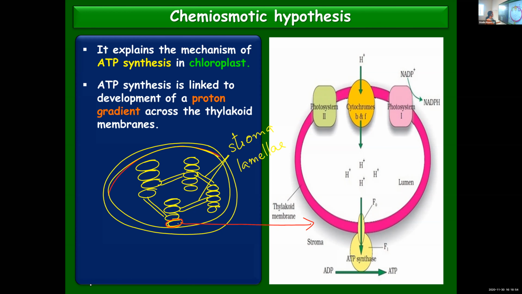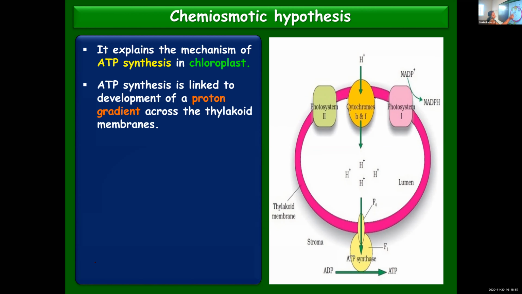You can find the components of the photosystem and cytochromes, the different components necessary for non-cyclic photophosphorylation, arranged on the membrane of the thylakoid. This is the lumen, the space inside the thylakoid. And this is the stroma, because chloroplast has a matrix, which you call the stroma. It is in the stroma that the thylakoids are arranged as grana. If this is a single thylakoid, outside will be the stroma, the matrix, and inside is the lumen.